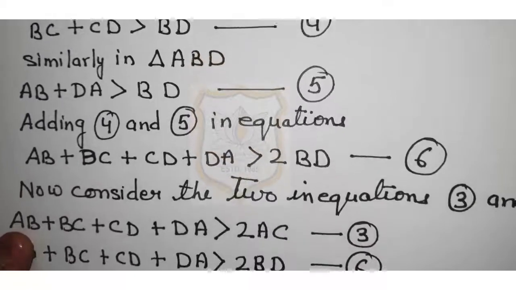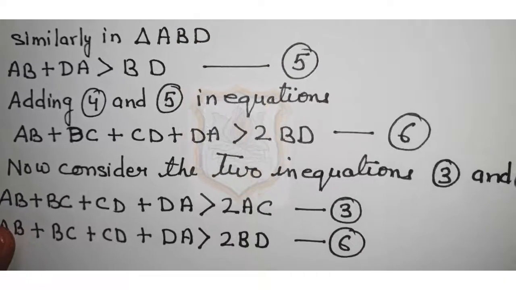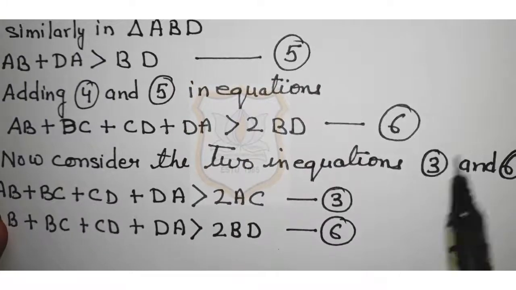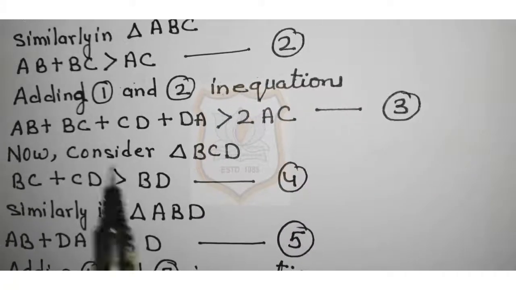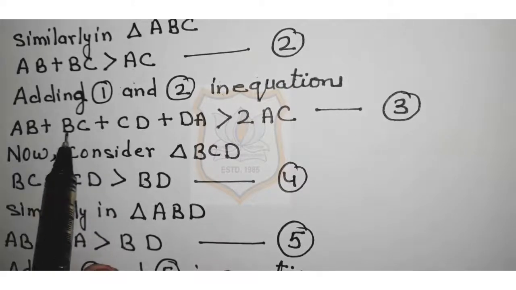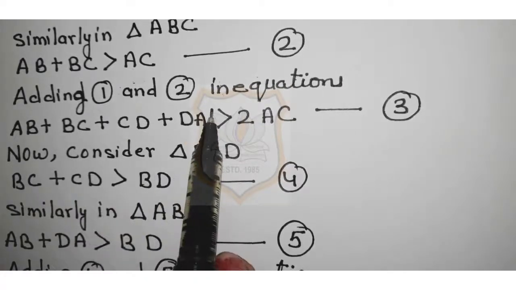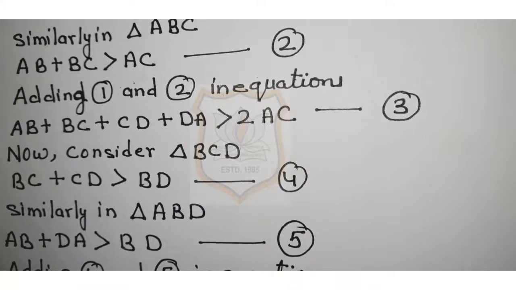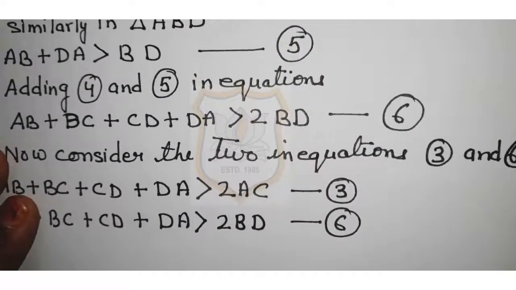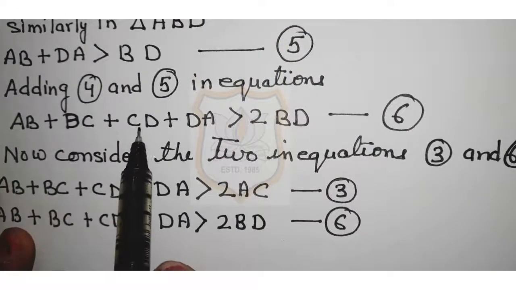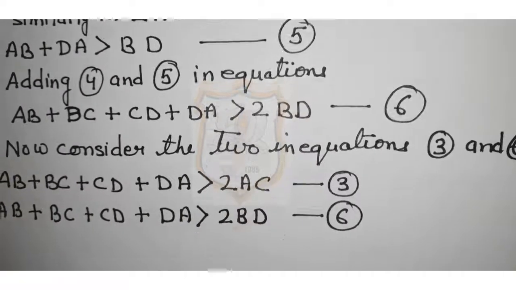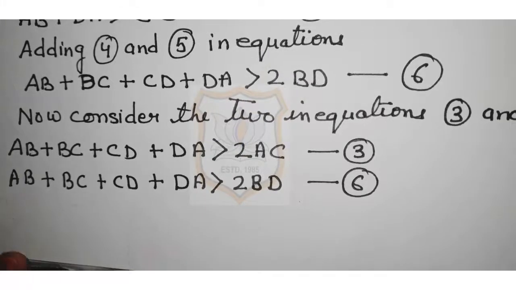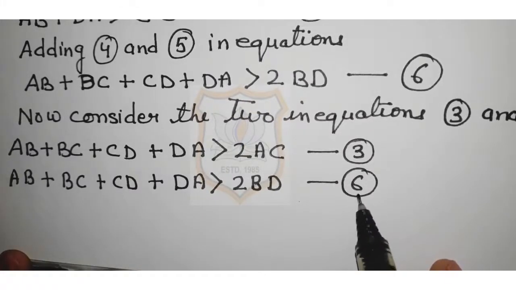Now student, we have to consider two inequations, and those are equation 3 and 6. Now what are 3 and 6? Equation 3 is AB plus BC plus CD plus DA is greater than 2AC, and equation 6 is AB plus BC plus CD plus DA is greater than 2BD. Now see, we have considered these two inequations.